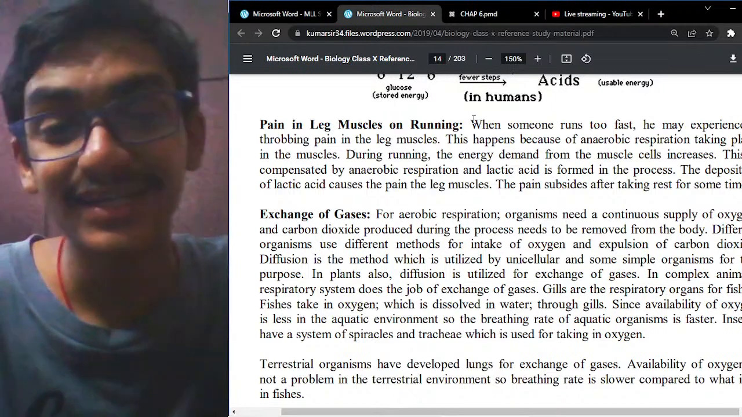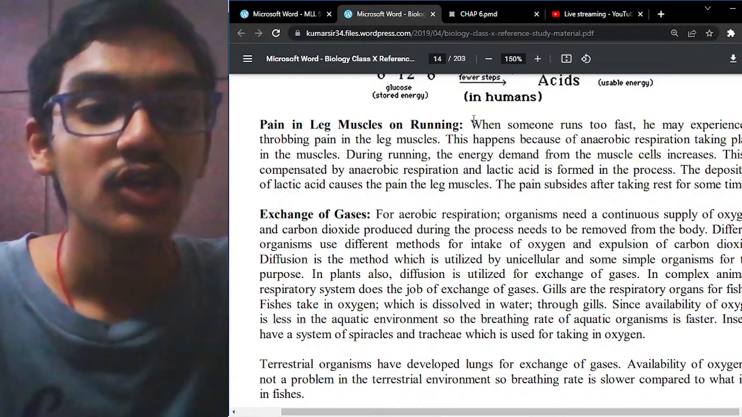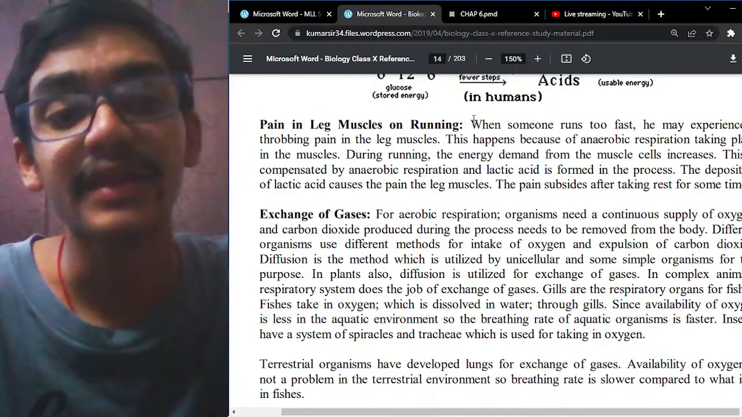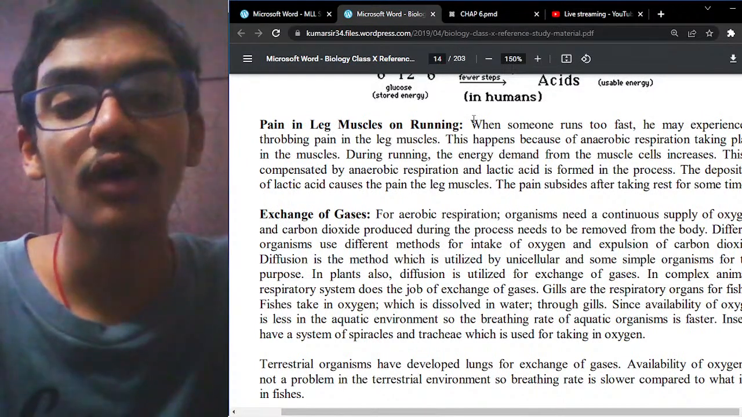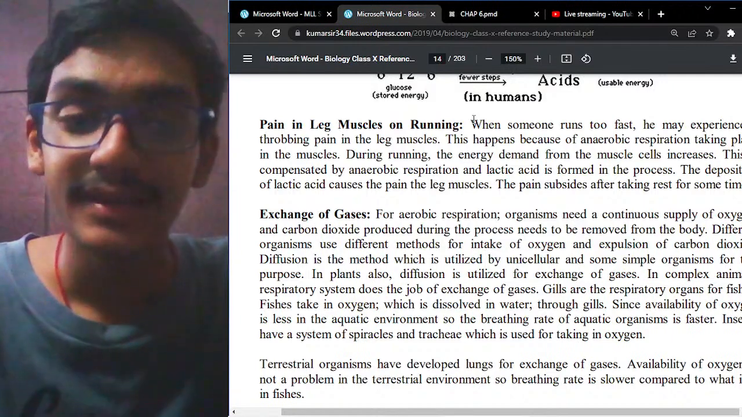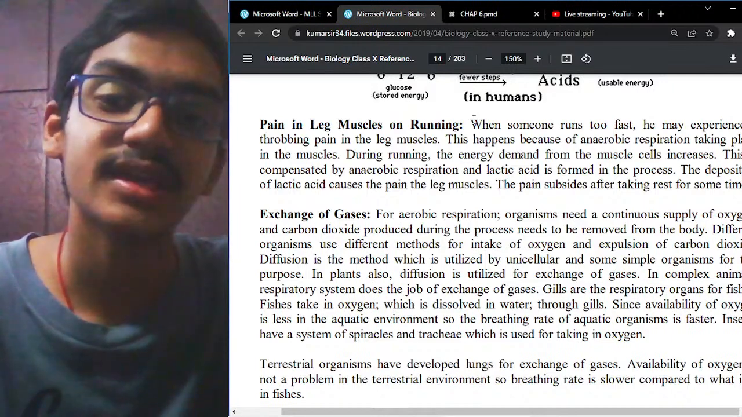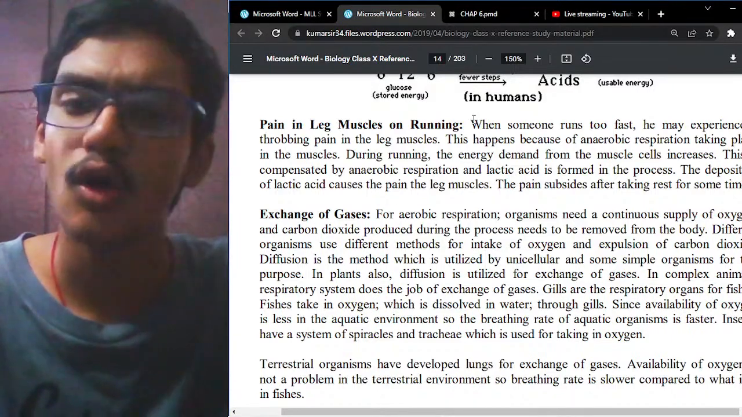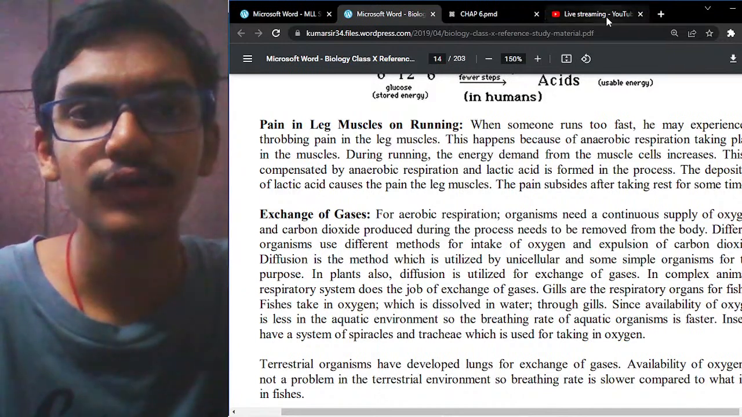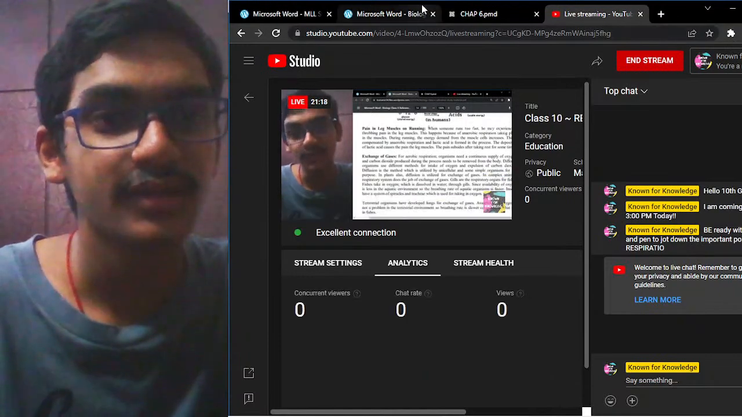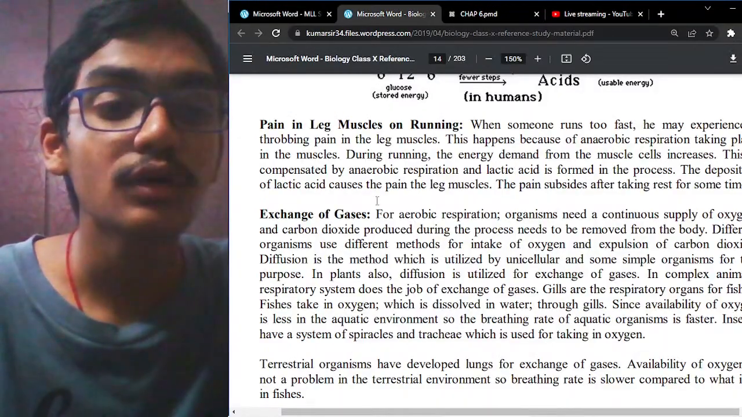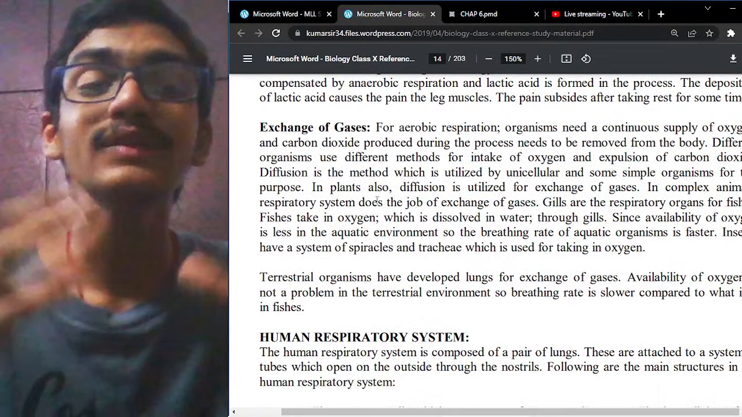During running, the energy demand from the muscle cells increases. This is compensated by anaerobic respiration. Lactic acid is formed in the process, and the accumulation of lactic acid produces the pain in the leg muscles. The pain subsides after taking some rest or a hot bath. I think now we have an understanding of the main process involved in respiration, right? Now let us try to understand the exchange of gases.